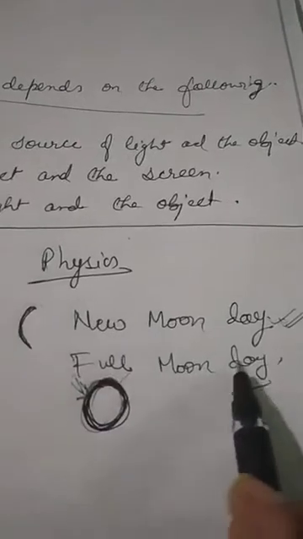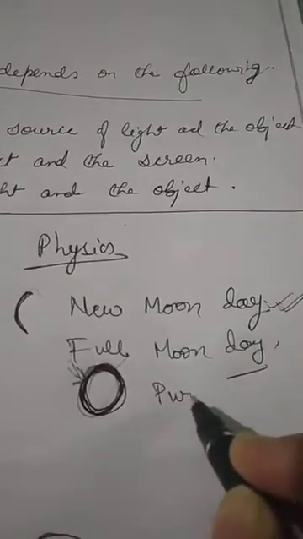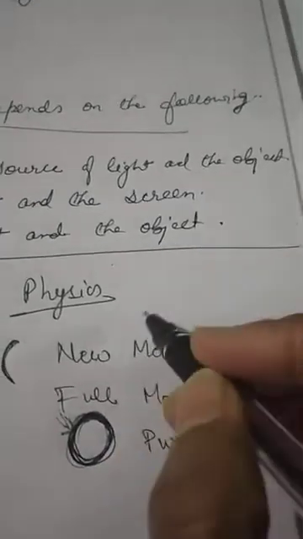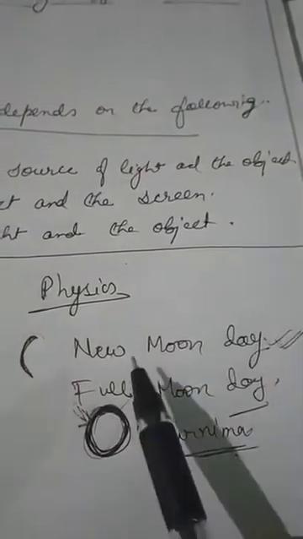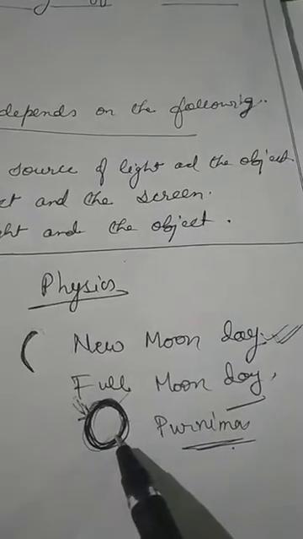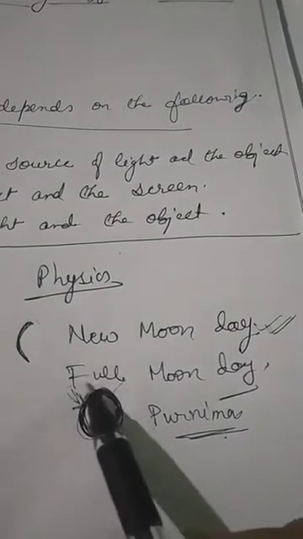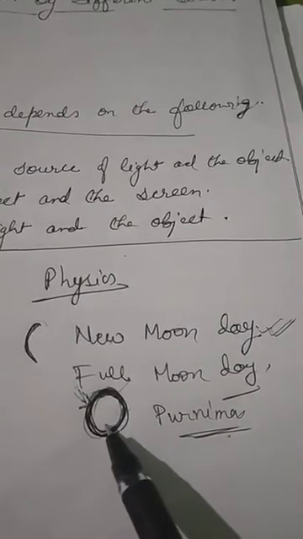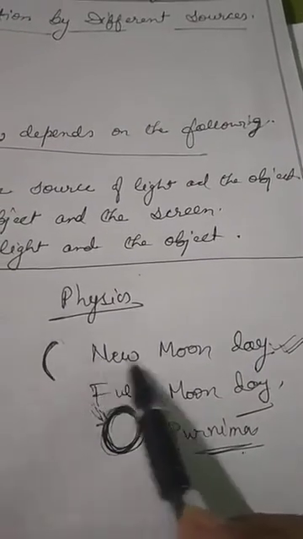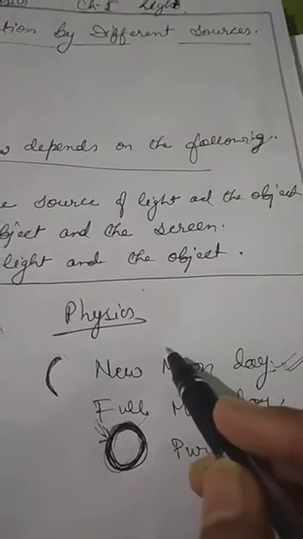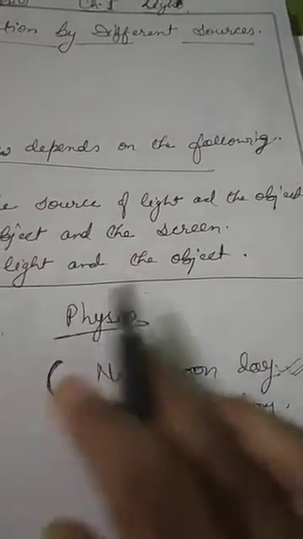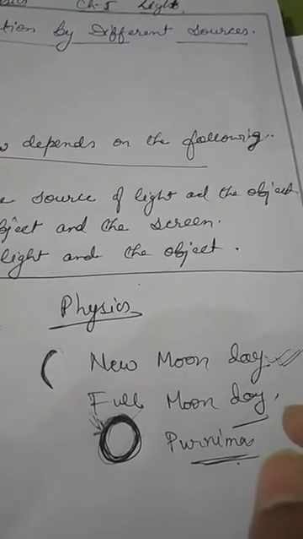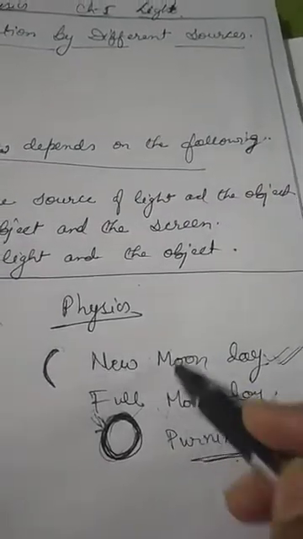And full moon day is called Purnima in Hindi, and new moon day is called Amavasya. Have you heard this name, Amavasya and Purnima? Purnima day means full moon day, you will see the moon shine so brightly, and on Amavasya day, you will see that there is no moon in the sky and it is completely dark at night. Okay, this is the difference between these two.